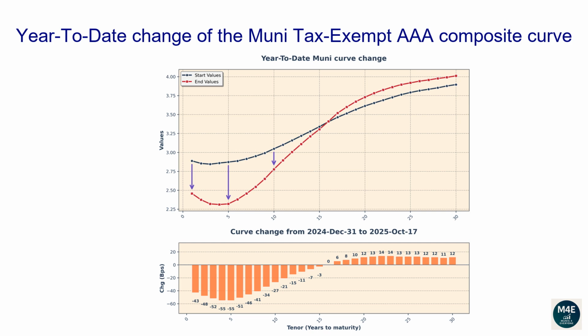The 1-year tenor changed -43 basis points. The 2-year tenor changed -48 basis points. The 5-year tenor changed -55 basis points. The 10-year tenor changed -27 basis points. The 20-year tenor changed 12 basis points. The 30-year tenor changed 12 basis points.